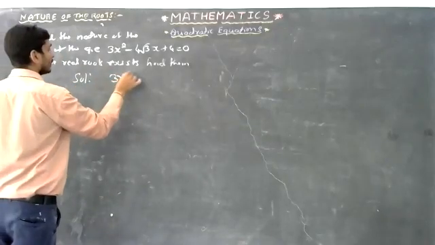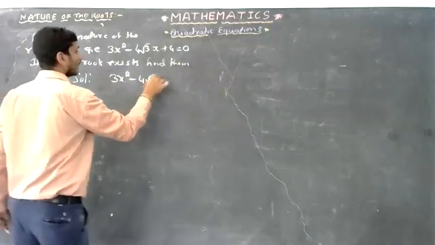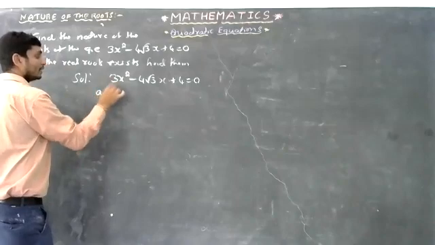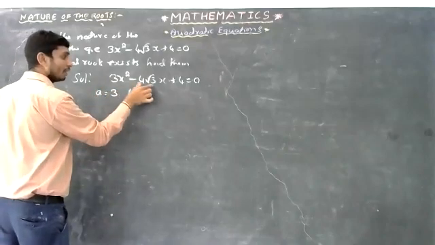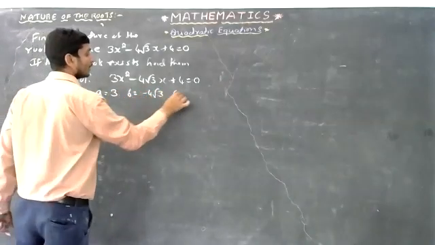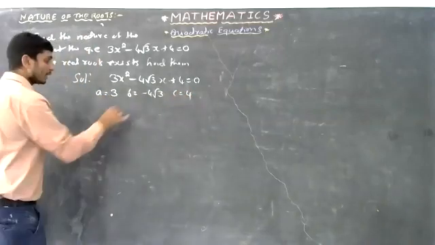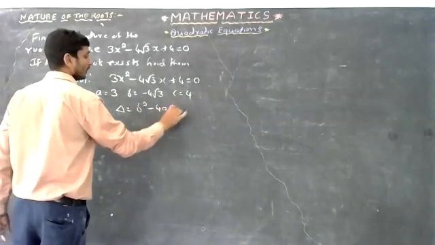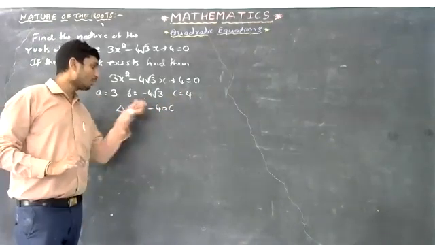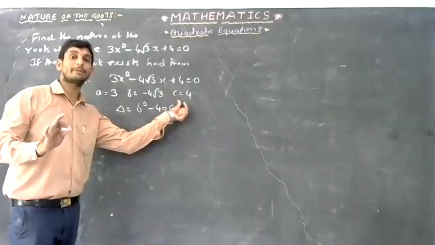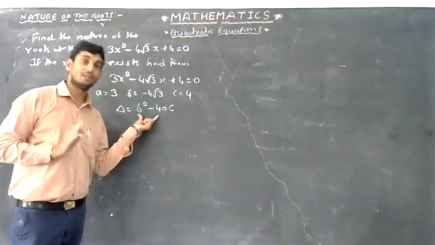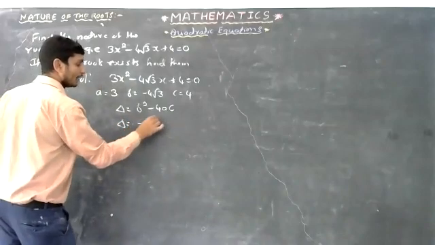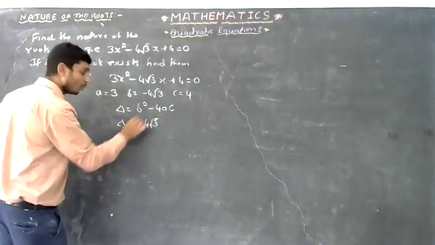The problem is 3x square minus 4 root 3 x plus 4 equals 0. Here a means 3, b means minus 4 root 3 and c means 4. Go for the formula. The formula is delta equals b square minus 4ac. Again, I am telling you, don't write square root of b square minus 4ac. Delta, discriminant, means just b square minus 4ac. This delta equals b square, b square means minus 4 root 3 whole square.